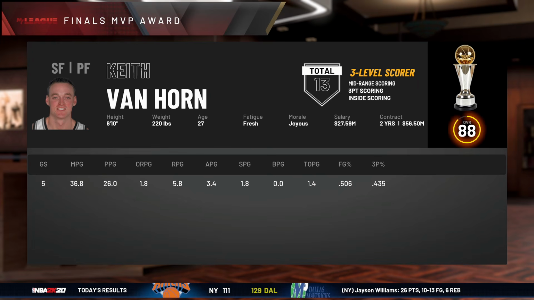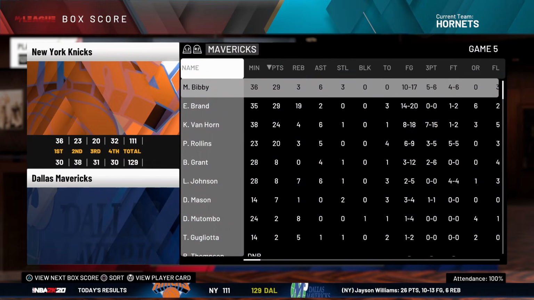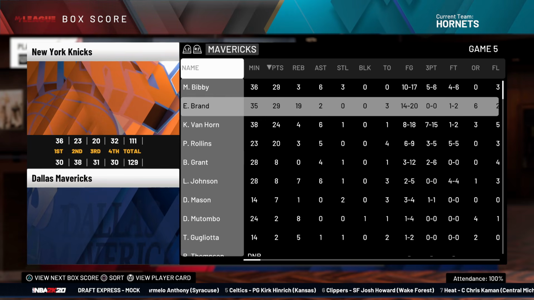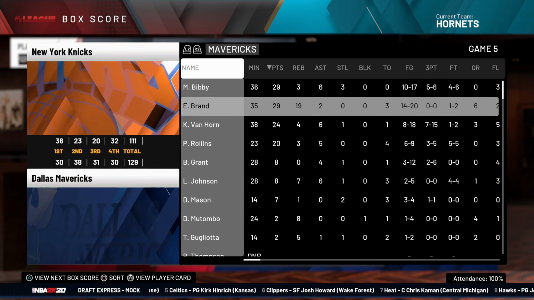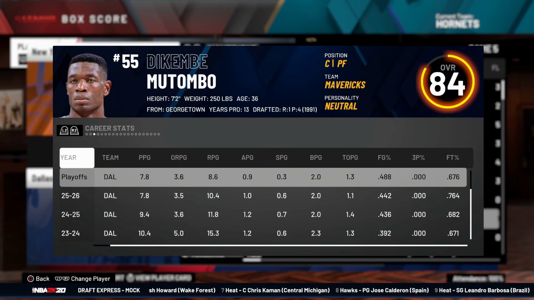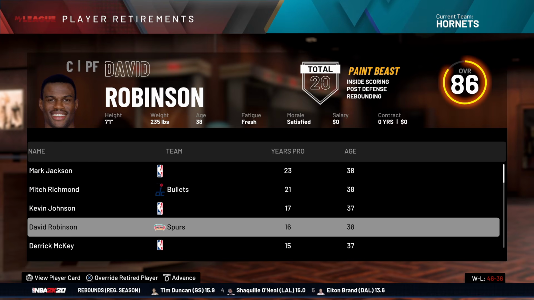Keith Van Horn, finals MVP of the Dallas Mavericks over the New York Knicks. Yeah, New York doing pretty well for itself. But Mike Bibby, Keith Van Horn, and Elton Brand. Oh yeah, Elton Brand was the MVP. And they have Dikembe, who's kind of, oh, he's actually pretty young still. Well, not young, but he's an 84. Interesting enough, David Robinson retired.